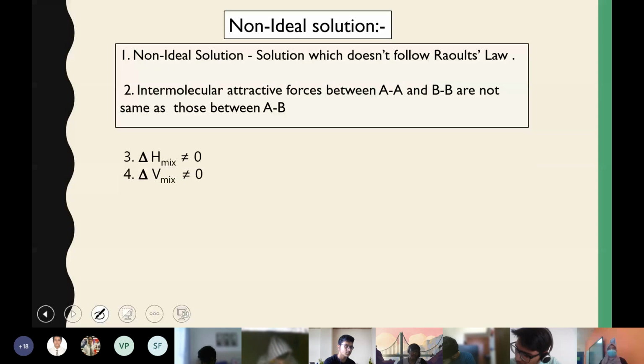But here I have not given any example for non-ideal solution, because we are going to classify the non-ideal solution and then we will discuss the examples in that category. Rather than giving them here, we will discuss the subdivisions of non-ideal solution and then the examples.